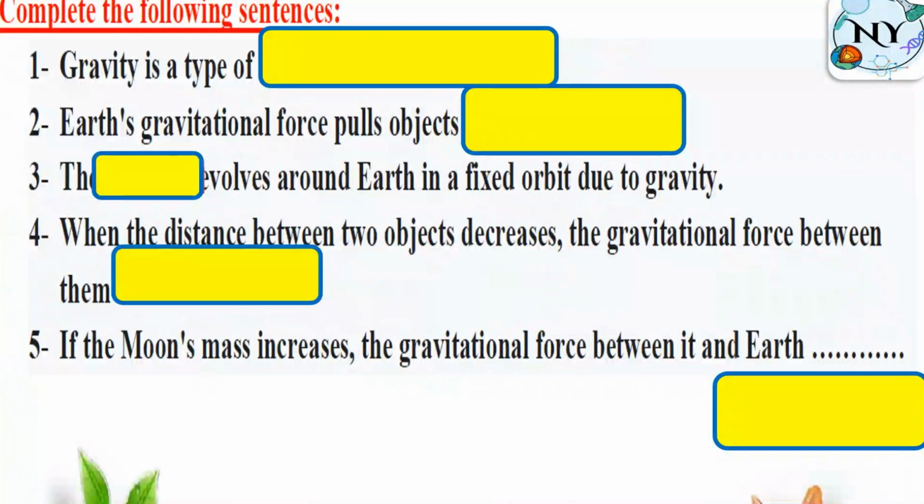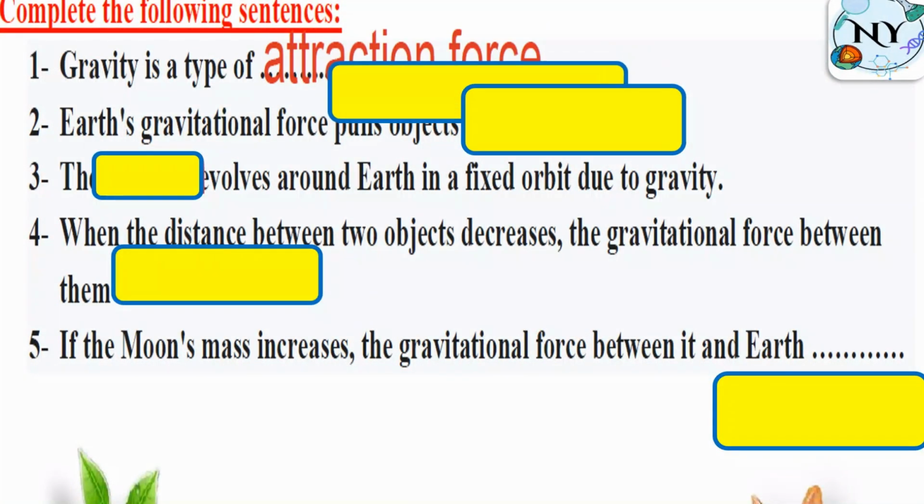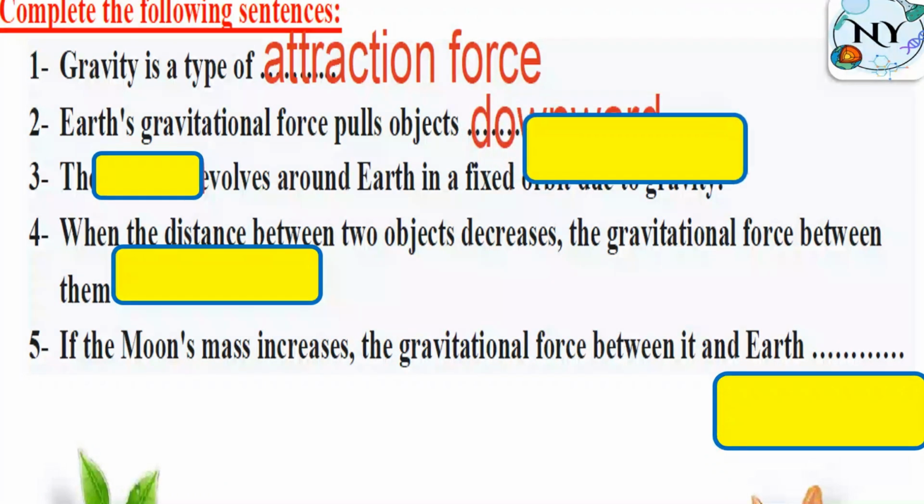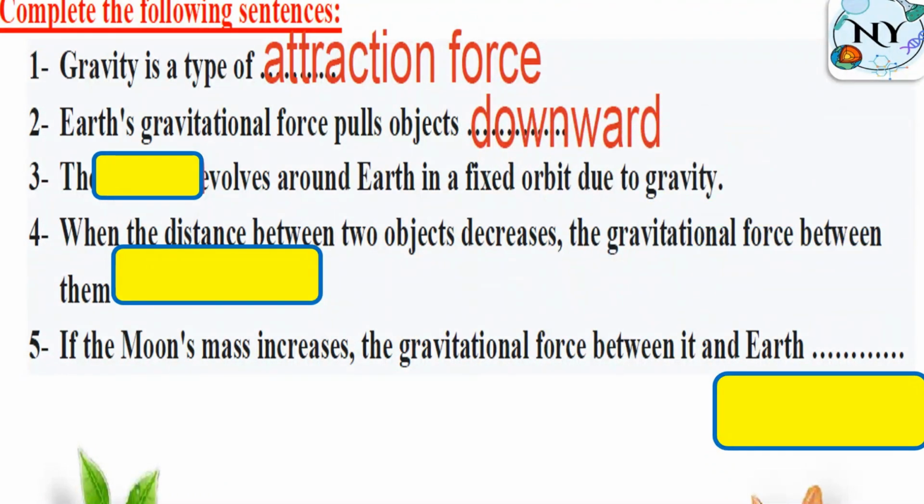Gravity, it's a type of attraction force. You can say force only. Correct also. Earth's gravitational force pulled the object downward to the center of the Earth. Which one revolves around the Earth in a fixed orbit due to gravity? Moon. Perfect.